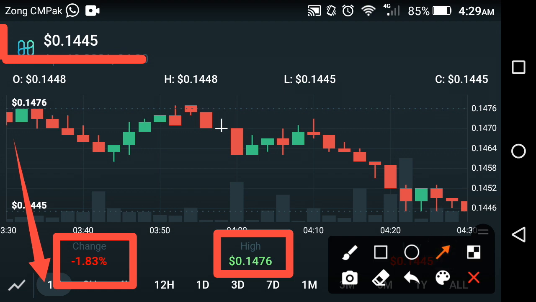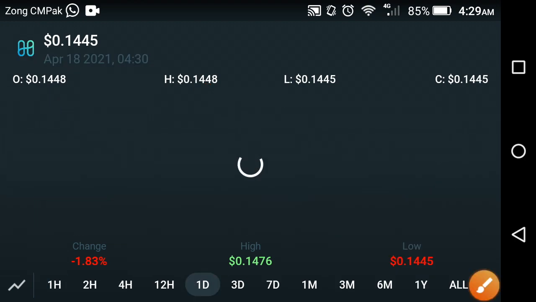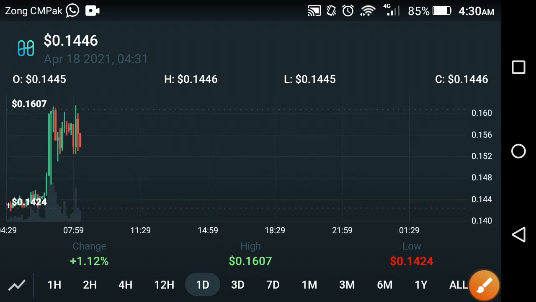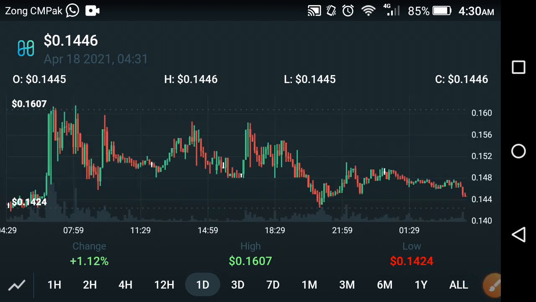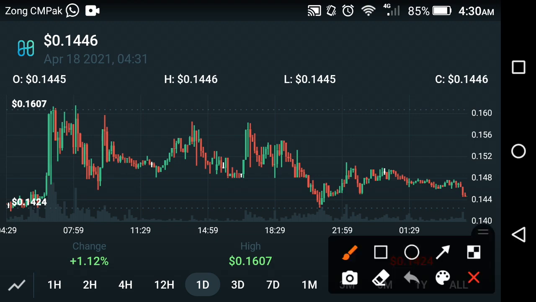If we look at the graph of the Harmony coin, as you can see here, continuous falls of the Harmony coin started from the previous 1 hour, friends, and now at this time it is also in falling mode, friends. Now let's see the last 1 day price prediction and try to detect what's the next target of Harmony coin, friends. First of all, we look at the price prediction. After that, we detect what's going next in Harmony coin, friends.